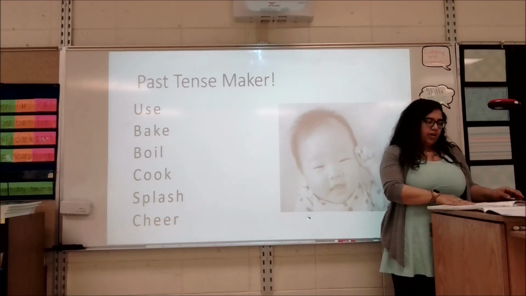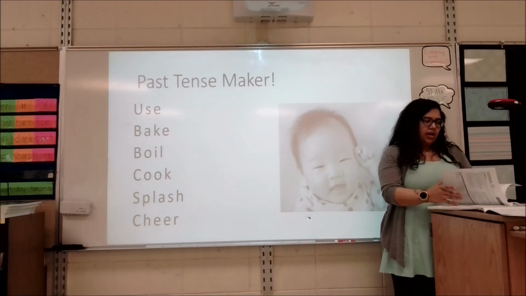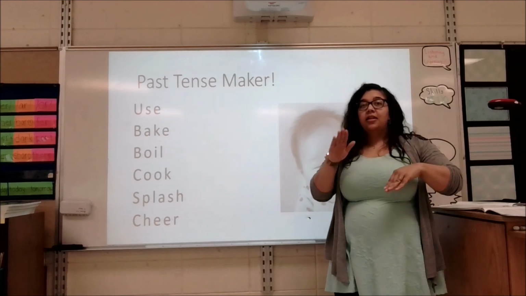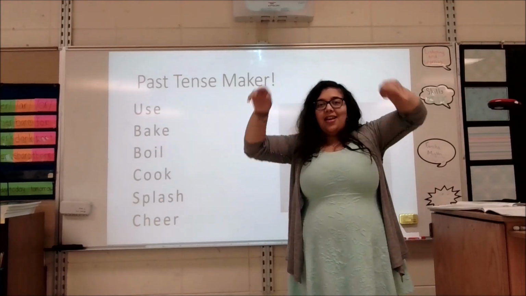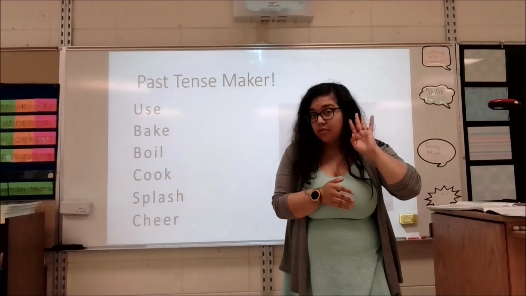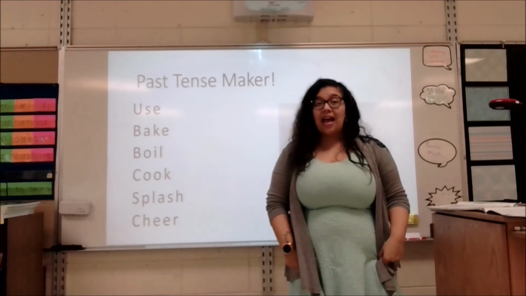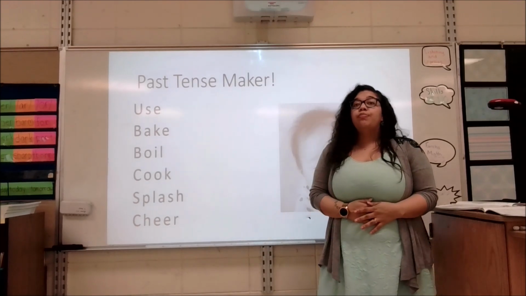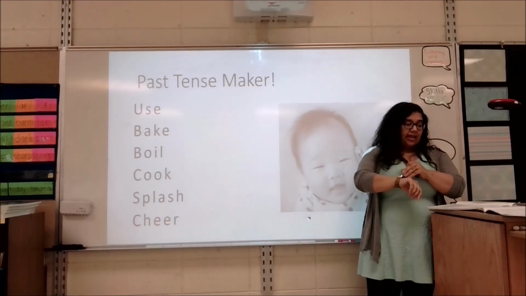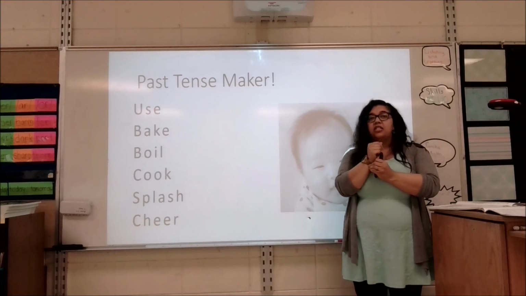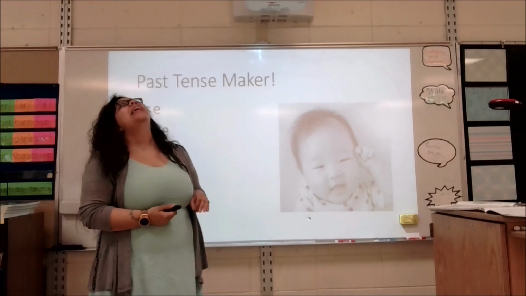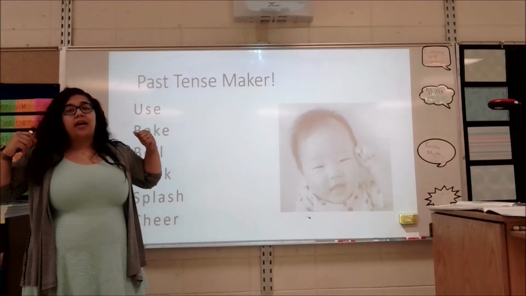Now y'all saw me and heard me do a little song and dance for this one a couple lessons ago. And so we know it's t, d, ed. So we know that those are the sounds of the past tense maker. But the spelling for all three of those sounds we established is the same. It is that ED spelling. And for words ending in E, we say that E is working double time.